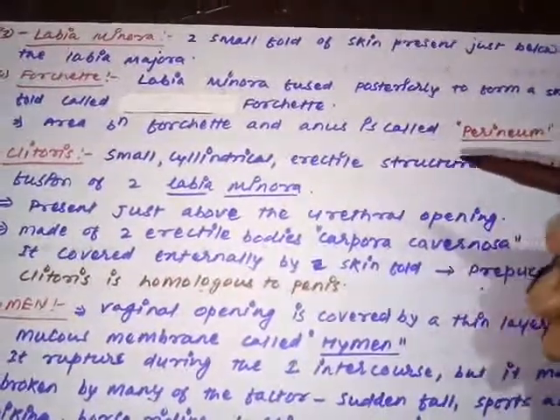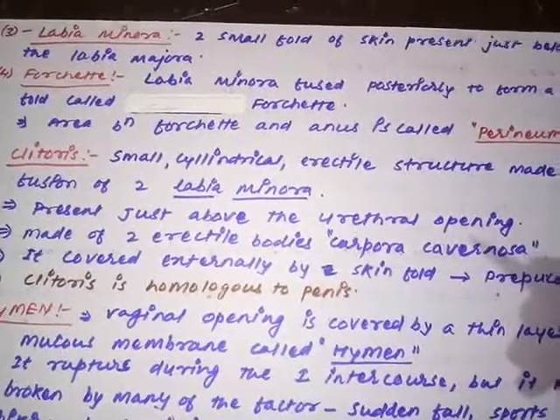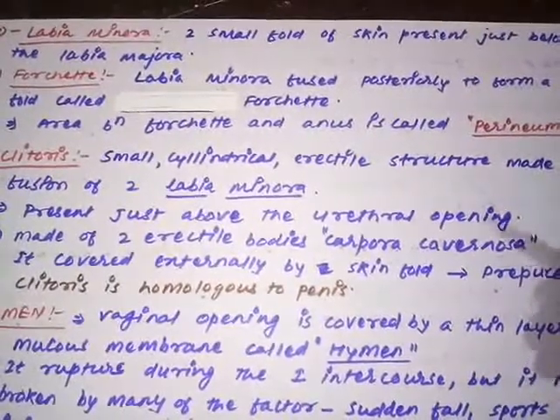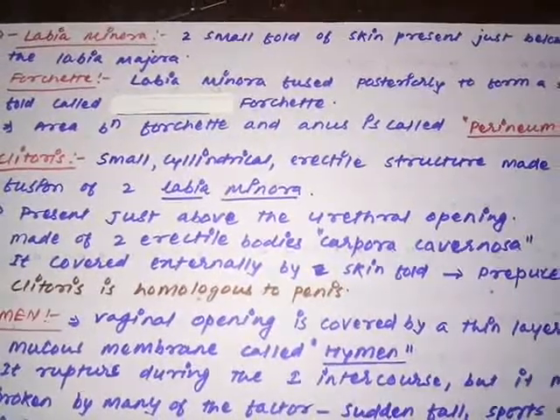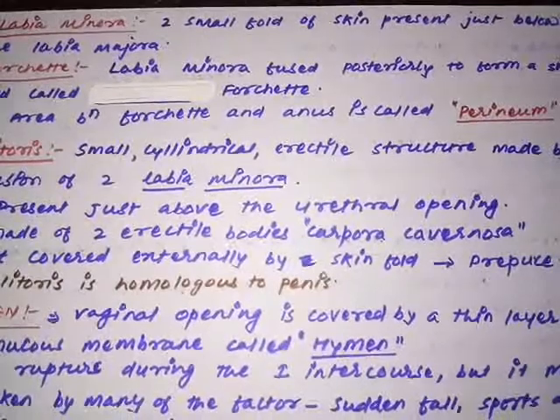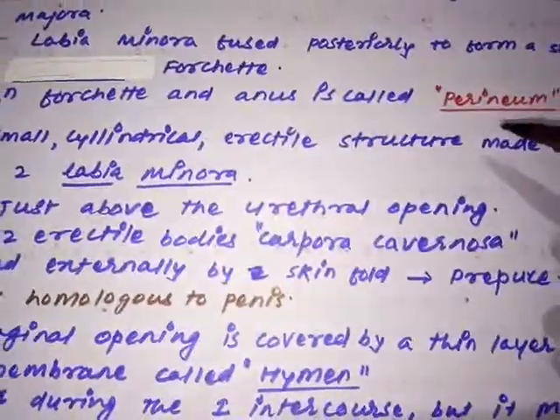One important thing: the fourchette is lying just in front of the anus, and the fourchette and the anus have a gap between them. The gap between the fourchette and the anus is called the perineum. Remember, this is an important question.